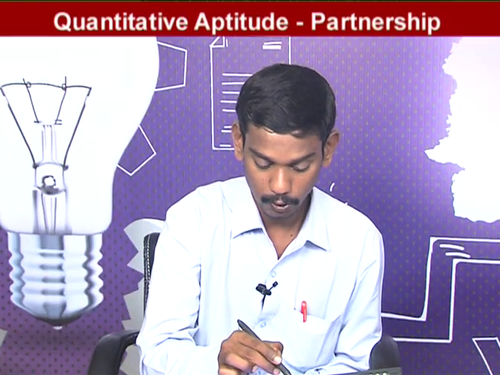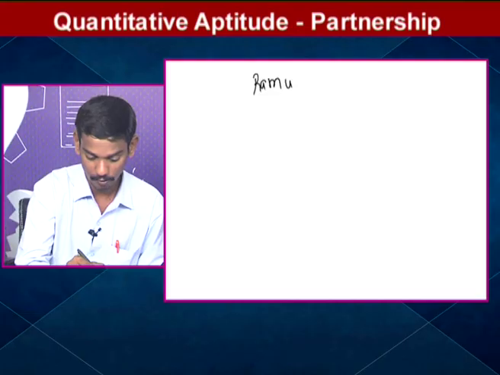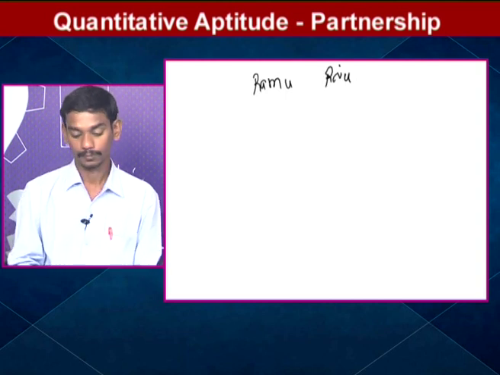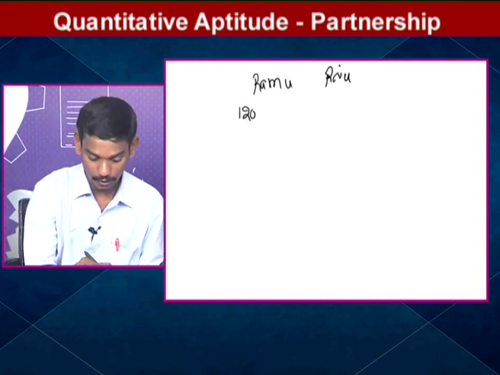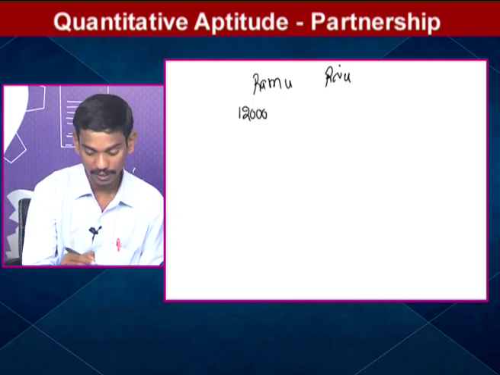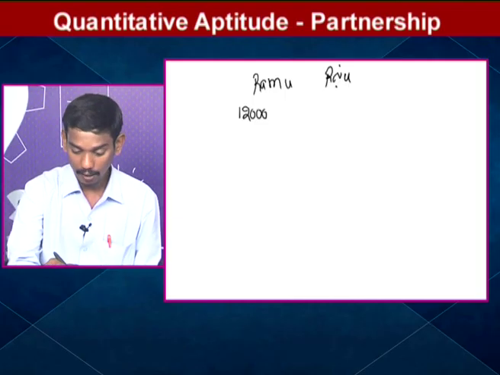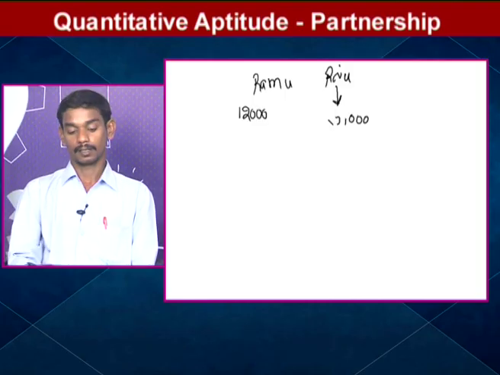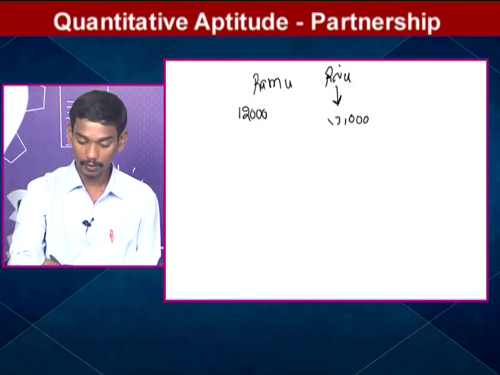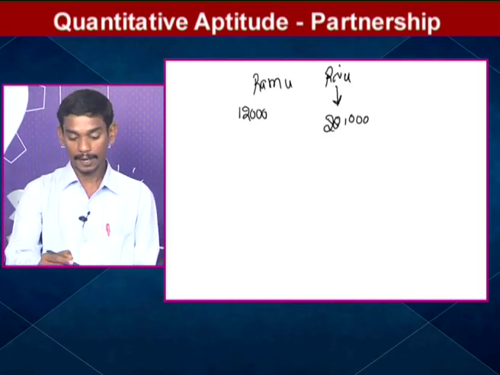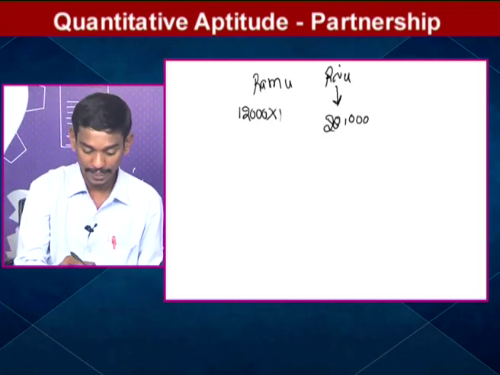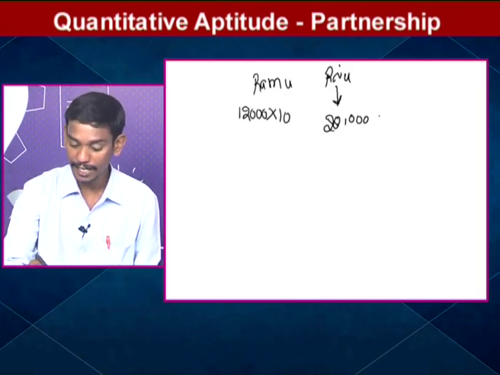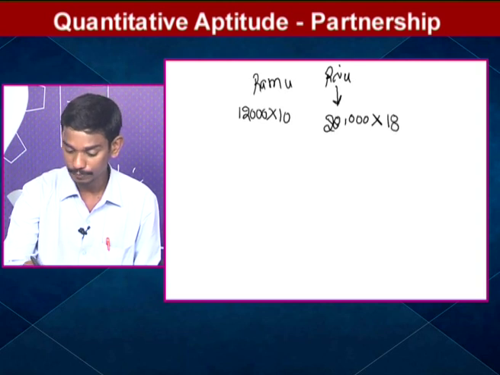See here, in this question, 2 partners are there. First partner is Ramu, second partner is Raju. Ramu invested how much? 12,000. Similarly, Raju invested 20,000. And how many months did Ramu invest? Only 10 months. And Raju invested a total of 1.5 years, which means 18 months.